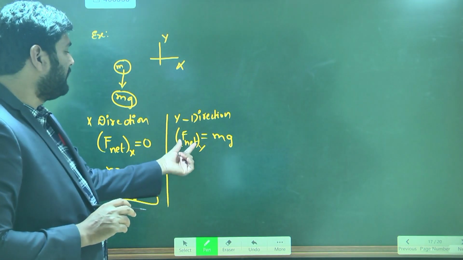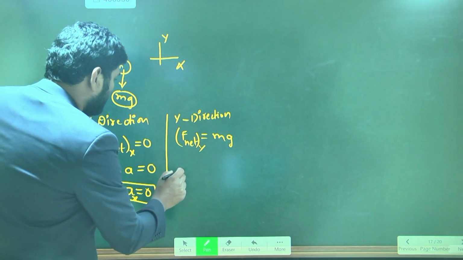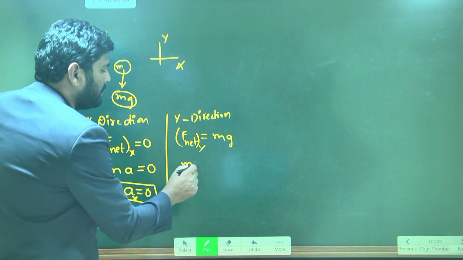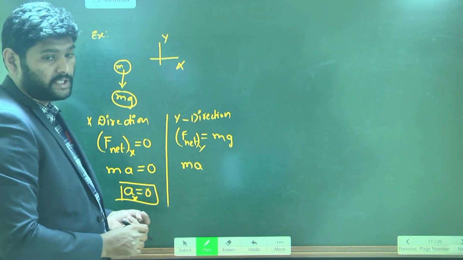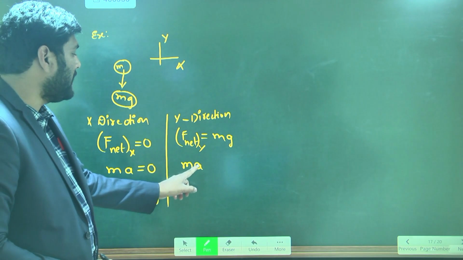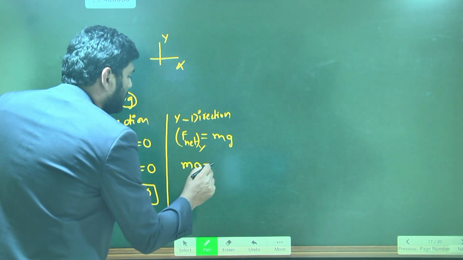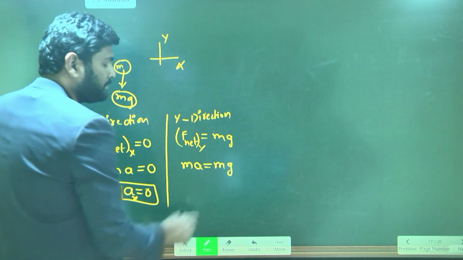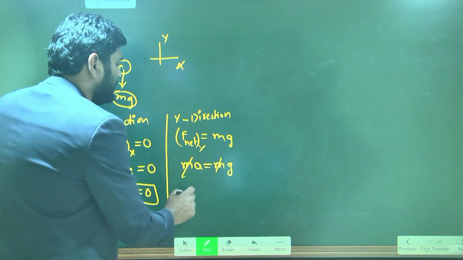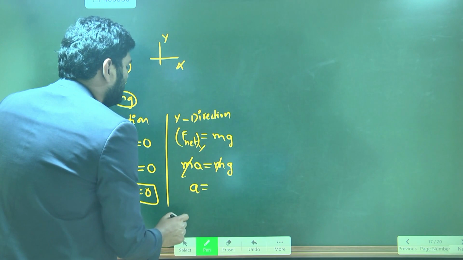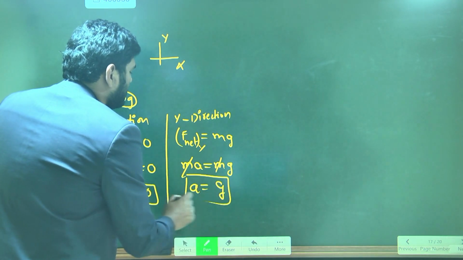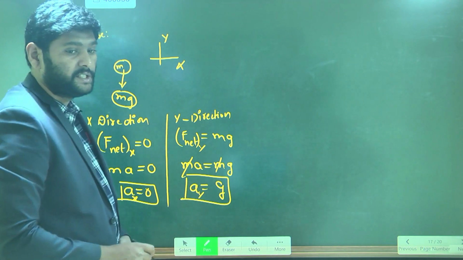What is net force according to Newton's second law? Mass into acceleration. According to Newton's second law, F net I can write as mass into acceleration. That is equal to mg. Understand? Now this one gets cancelled. Then acceleration along the y direction is g. Acceleration along y direction is g.